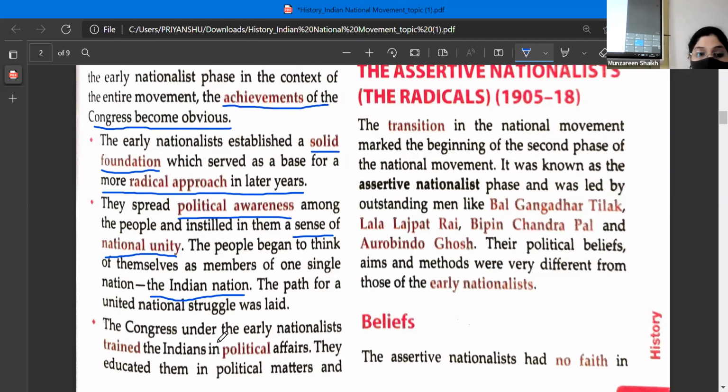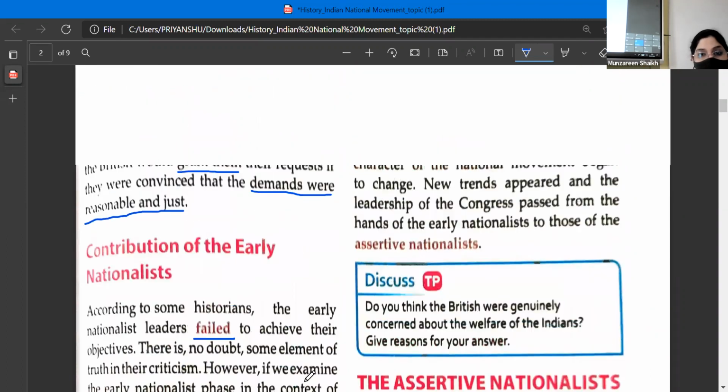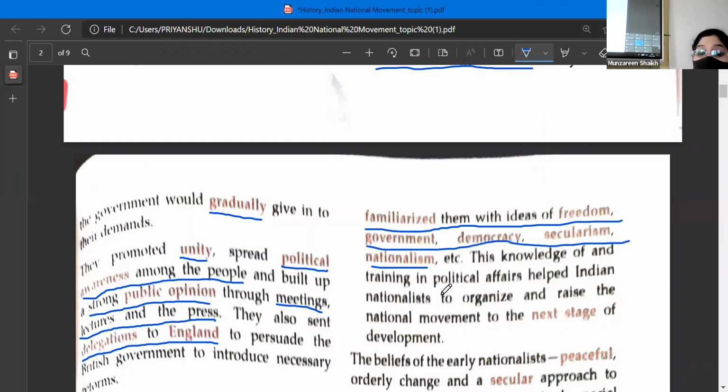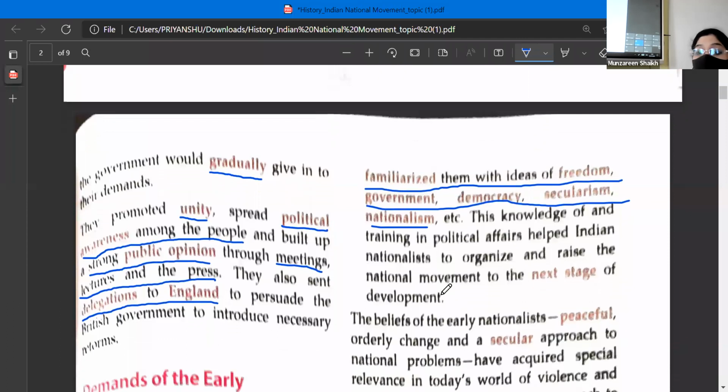The Congress under the early nationalists trained the Indians in political affairs. Please underline. They educated them in political matters and familiarized them with the ideas of freedom, government, democracy, secularism, nationalism, etc. This knowledge of and training in political affairs helped the Indians to organize.